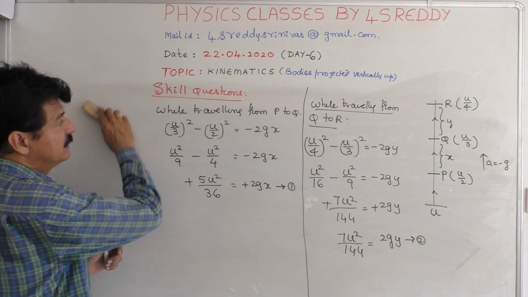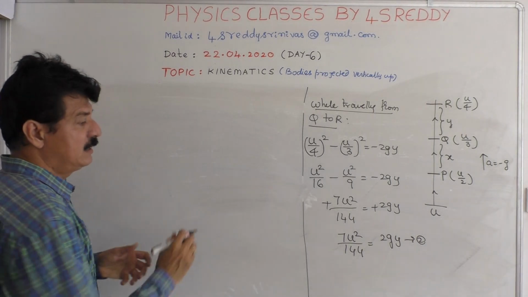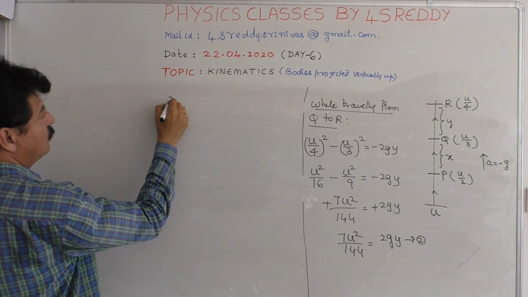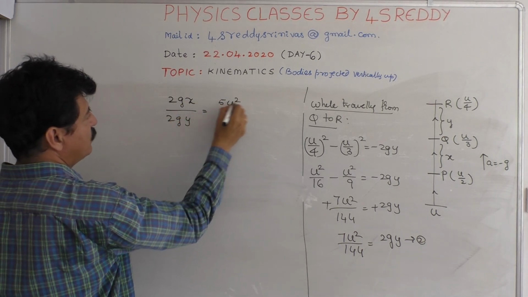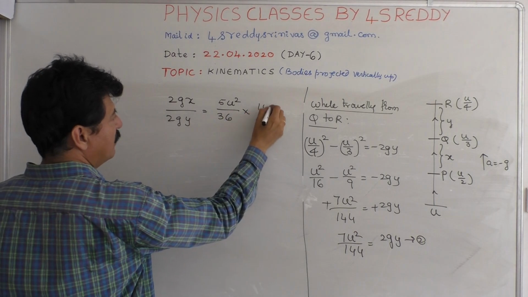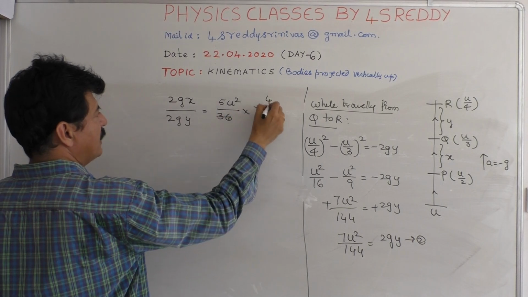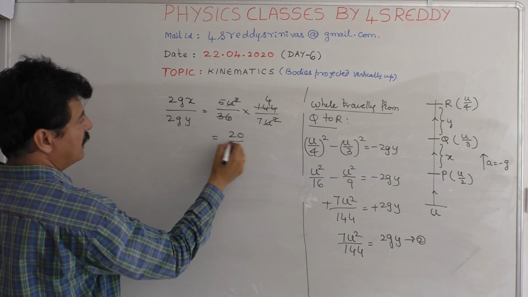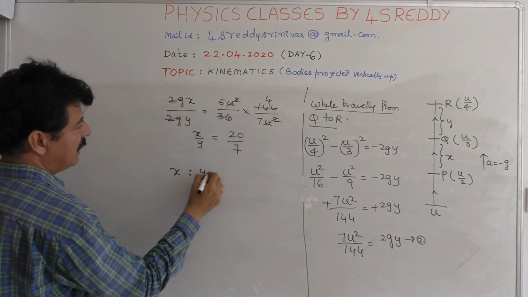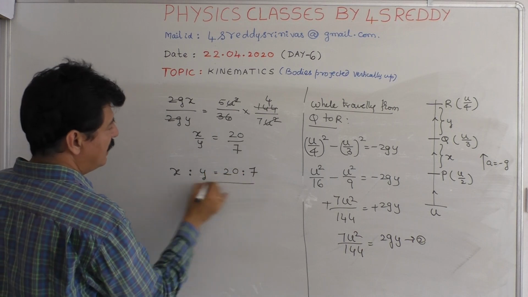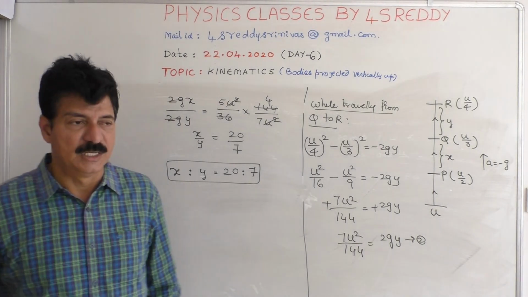Is it clear? Then, once you got it, 2gx by 2gy is equal to 5u square by 36 into 144 by 7u square. 4 times, it is 20 by 7 here, x by y. Therefore, x is to y is 20 is to 7 is the answer. This is one skill question we have.